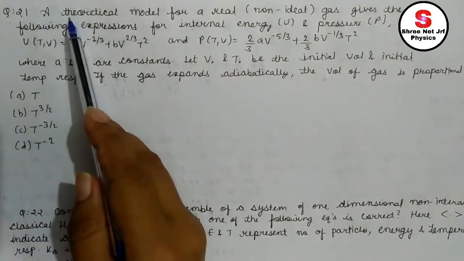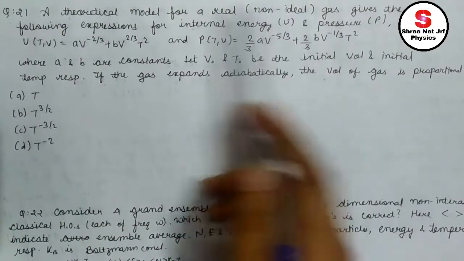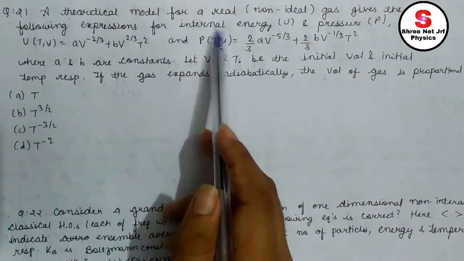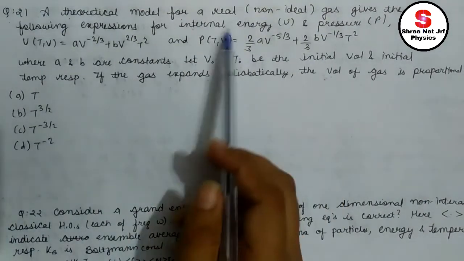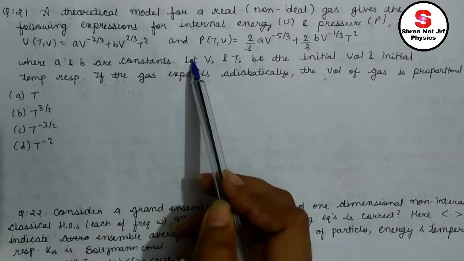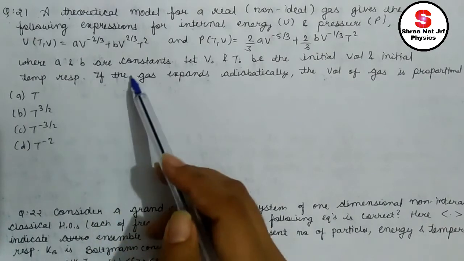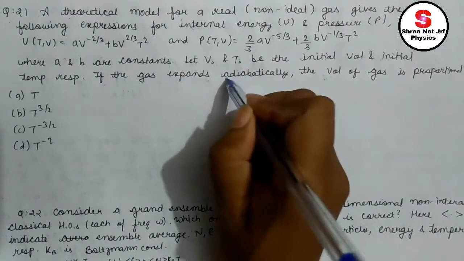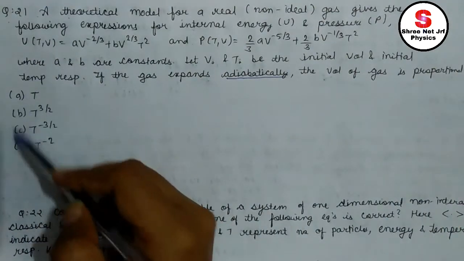Next is question number 21: a theoretical model for a real, that means non-ideal gas, gives the following expressions for internal energy U and pressure P. U is this, P is this, and a and b are constants. Let V naught and T naught be the initial volume and initial temperature respectively. If the gas expands adiabatically, then the volume of the gas is proportional to temperature to the power what?